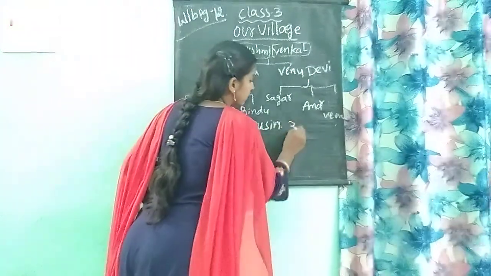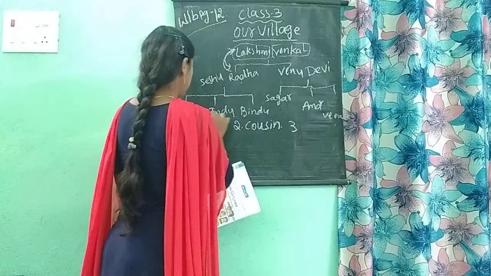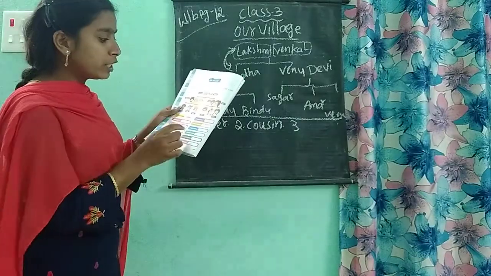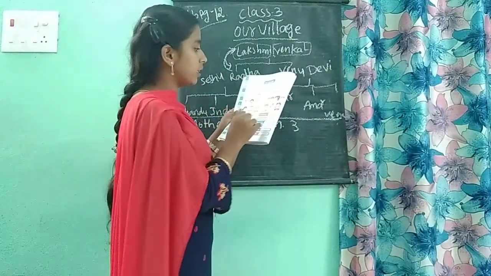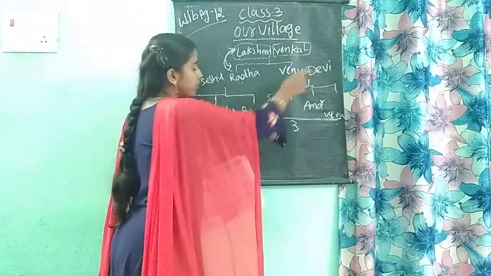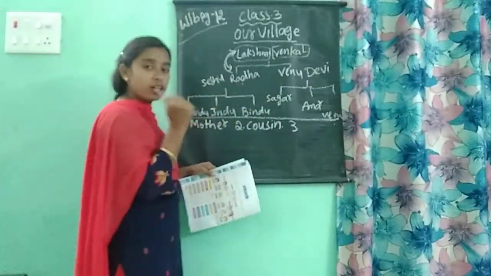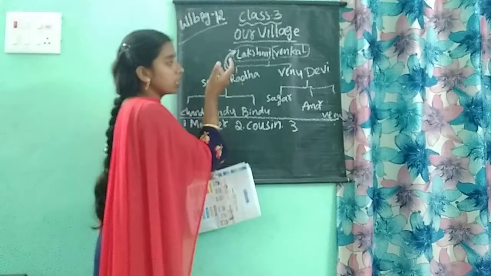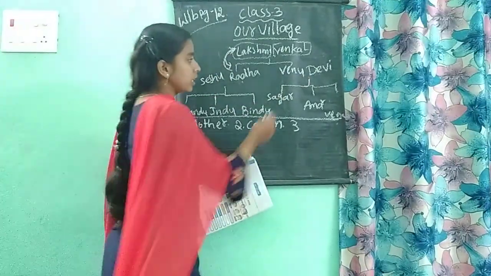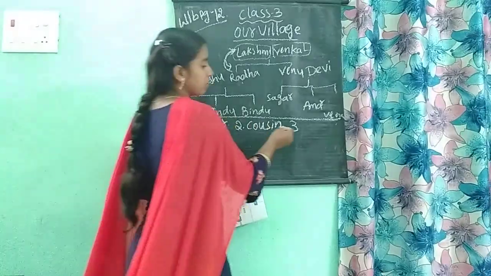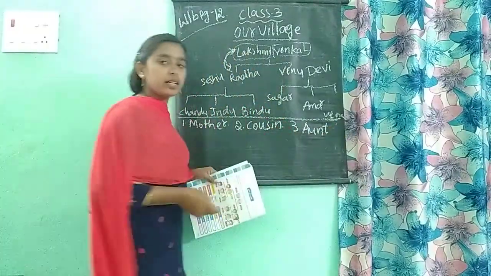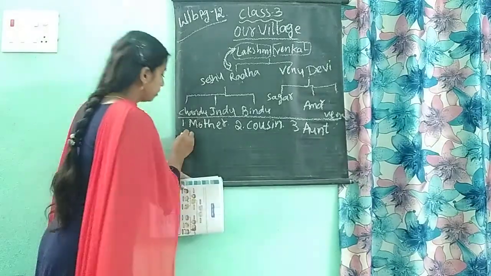Now the third one: Devi to Indu. See, here is Devi and here is Indu. What is the relation of Devi to Indu? For Indu, Devi will be an aunt, because the uncle's wife is an aunt. Yes. So, next, the fourth one.